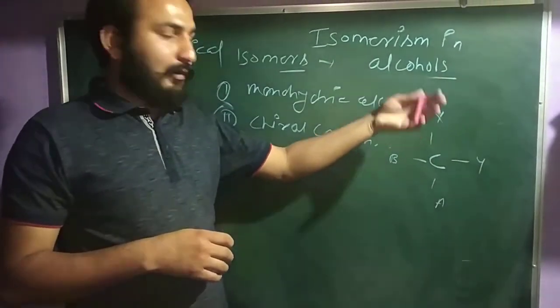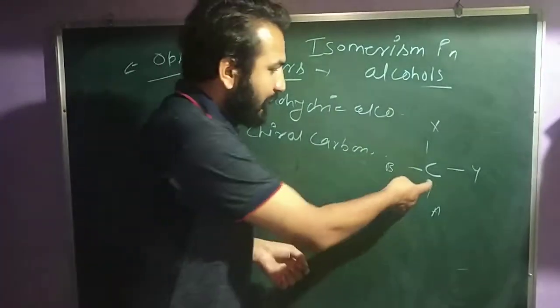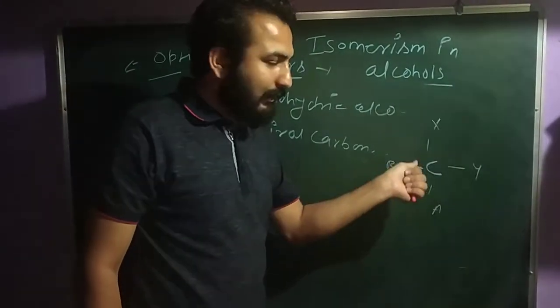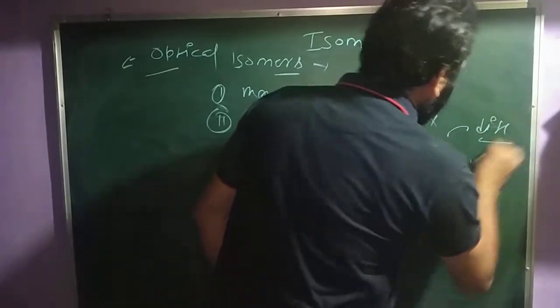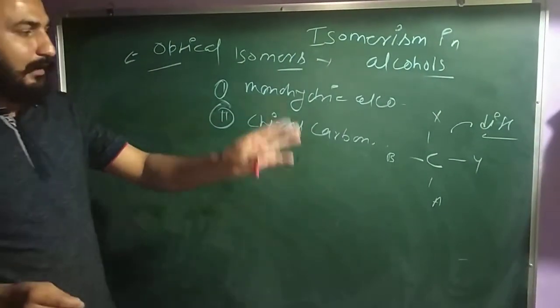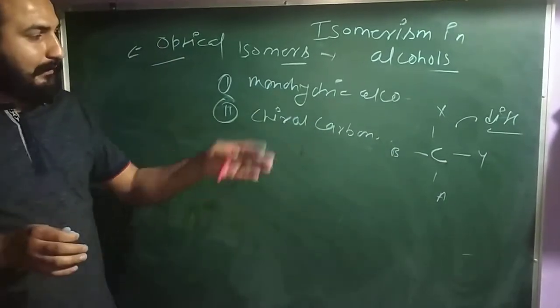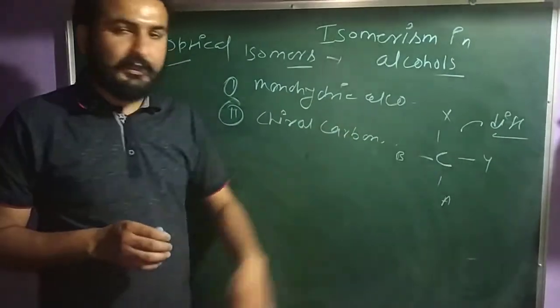Clear? Last time we discussed this in haloalkanes and haloarenes. Chiral carbon, that means ऐसा कार्बन जिसके पास 4 attached group different group attached होंगे. You can say here are different groups attached to a carbon, the center carbon, and this phenomenon is called chirality, and this one is called the chiral carbon.